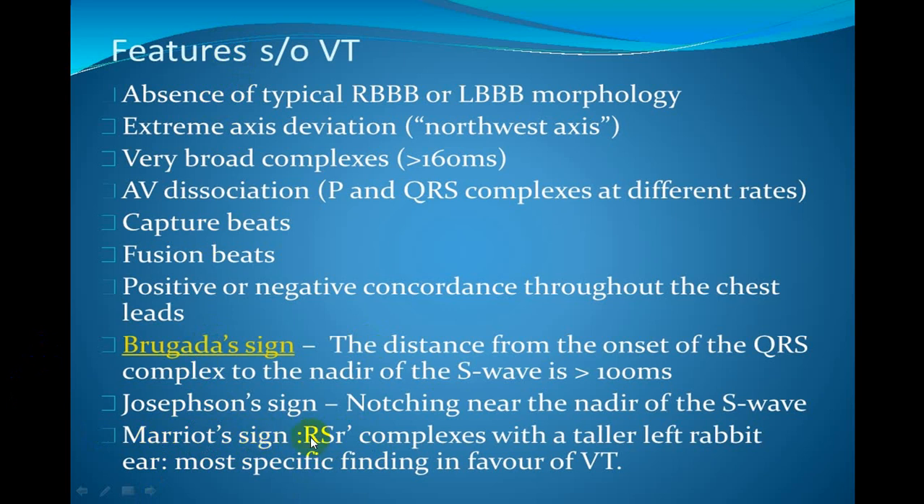First R is tall, second S is deeper, and the second R wave is a smaller one. And this is given a name, left rabbit ear pattern. So if you get a left rabbit ear pattern, it is more in favor of VT. We'll be talking about what is more important.